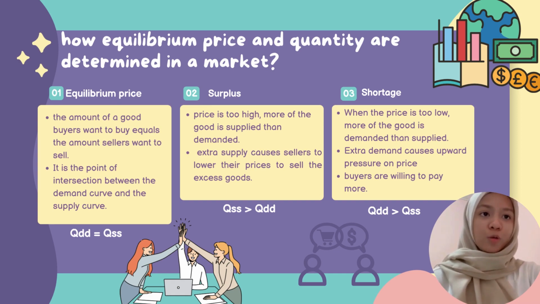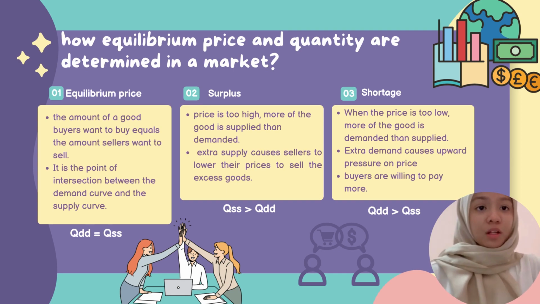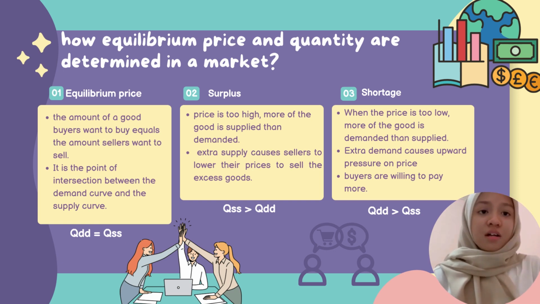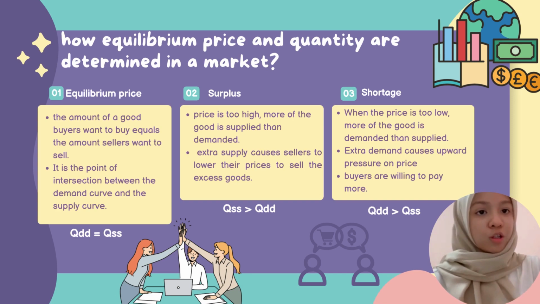So surplus occurs when the price gets high, and more of the good is supplied than demanded. So the extra supply will cause the seller to lower their price so that they can sell the excess goods. So we can conclude that surplus occurs when the quantity of supply exceeds the quantity demanded.